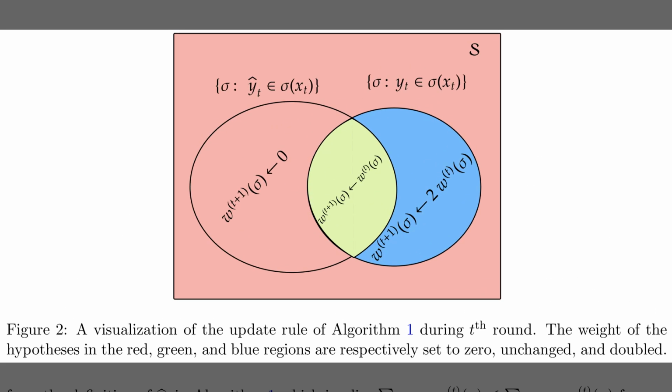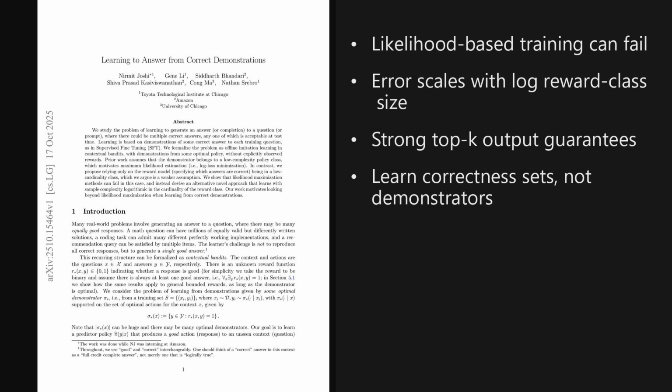Well, the previous figure introduced the timing of feedback. Figure 2 illustrates how the learner updates weights over reward models using a 3-region rule. The left circle marks models that would accept the learner's prediction, and those weights drop to 0 because the demonstration contradicted that prediction. The right circle marks models that accept the demonstrated answer, and those weights double. The small overlap marks models that accept both answers, and those weights remain unchanged, which preserves hypotheses consistent with both signals.